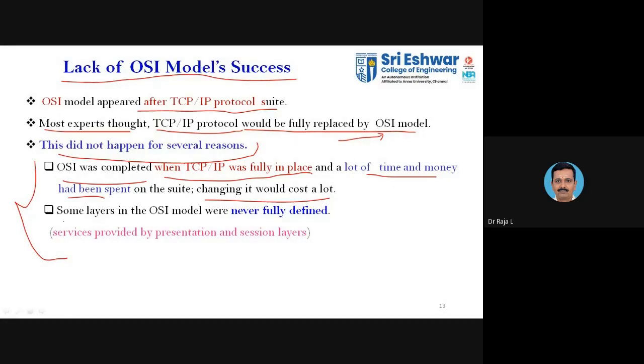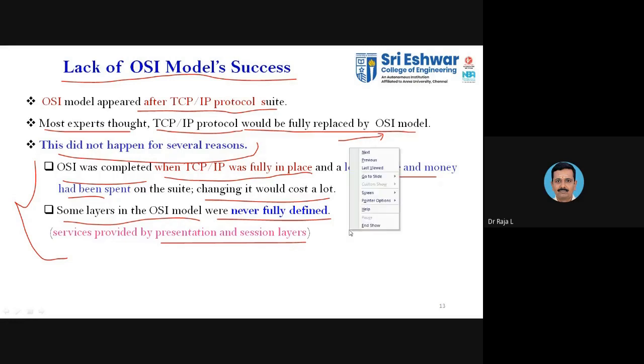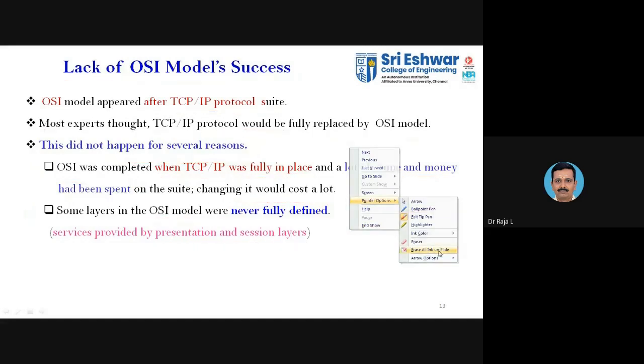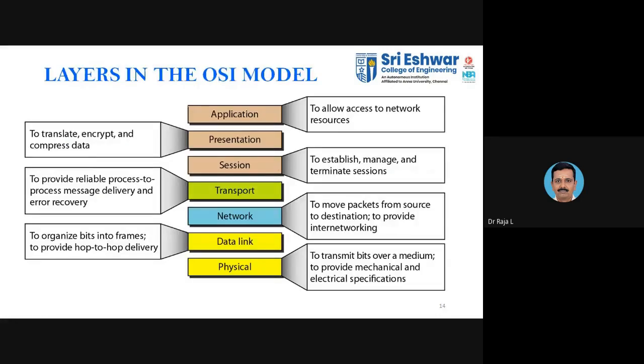Second, some layers of the OSI model were never fully defined. Especially in the presentation layer and the session layer, the specification was not completely defined as it was for the other layers. Because of these 2 factors, they continued to implement TCP/IP rather than OSI. Even though we study the OSI, the complete picture comes only with TCP/IP. So this is the summary of the different layers of the OSI.